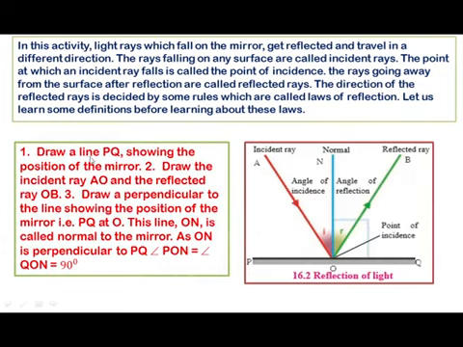Draw a line PQ showing the position of the mirror. Draw the incident ray AO and the reflected ray OB. This AO is the incident ray.